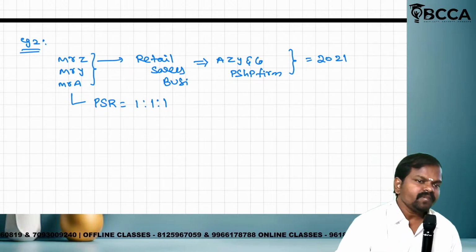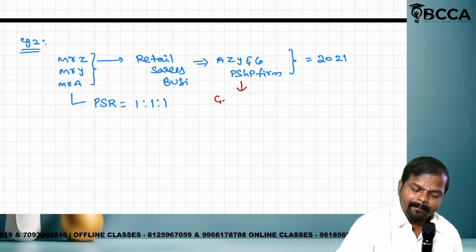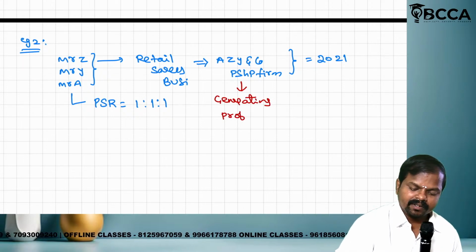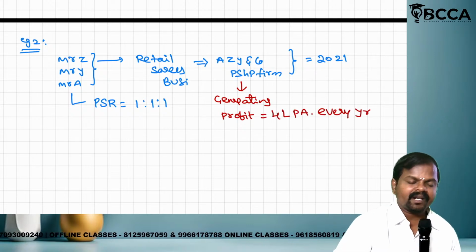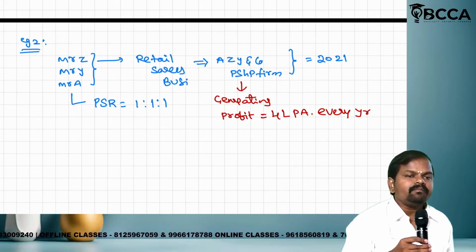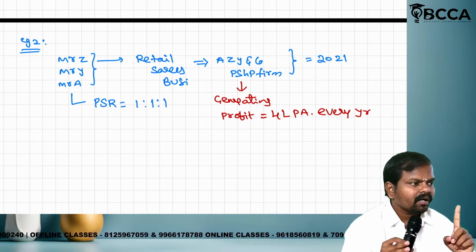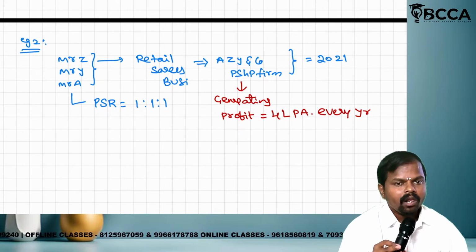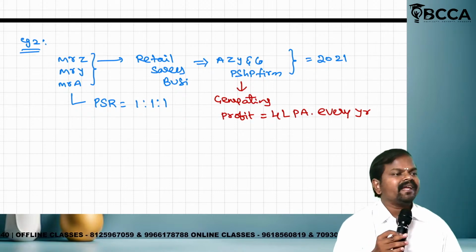The firm is generating a profit of 4 lakh per annum every year. After meeting all expenses, the net profit earned by the firm is 4 lakh. Should the 4 lakh be distributed to all or only one? Distributed to all. Mr. A is entitled, Mr. Z is entitled, Mr. Y is entitled.